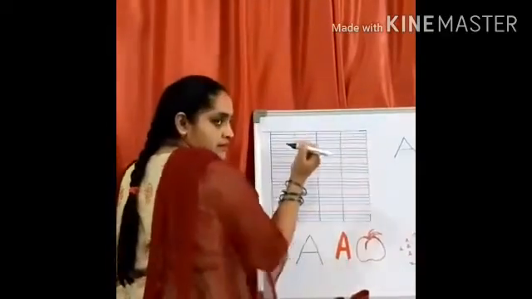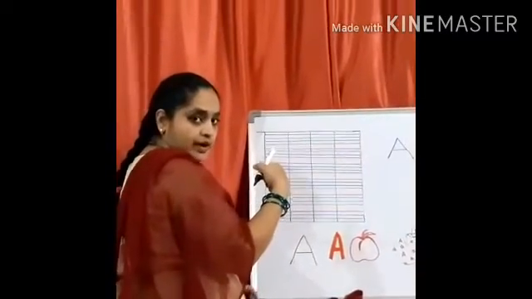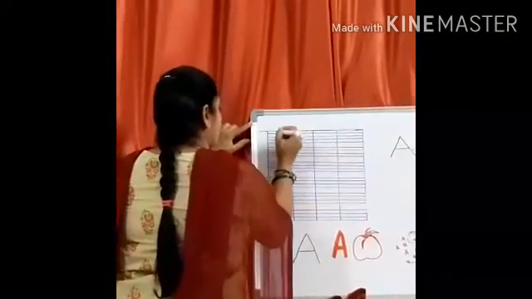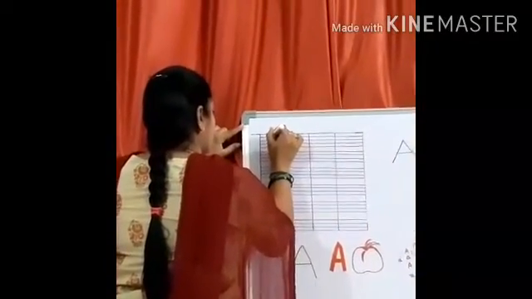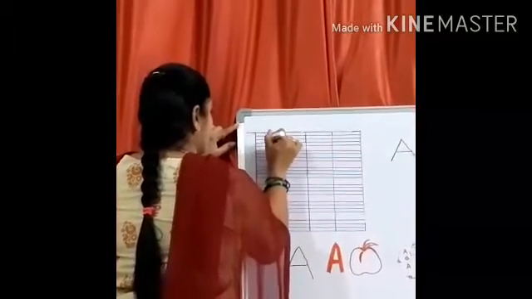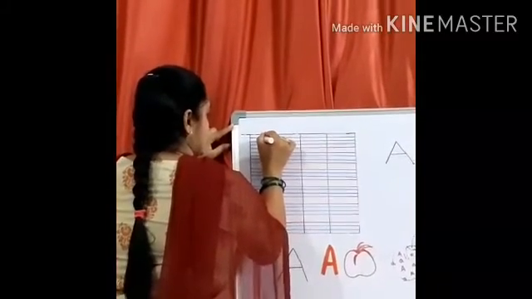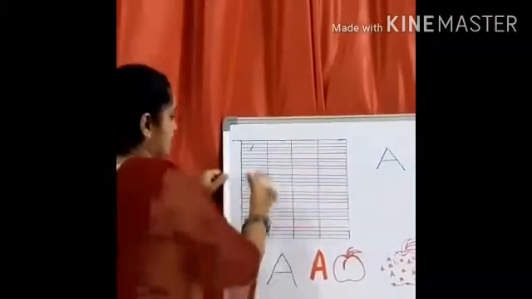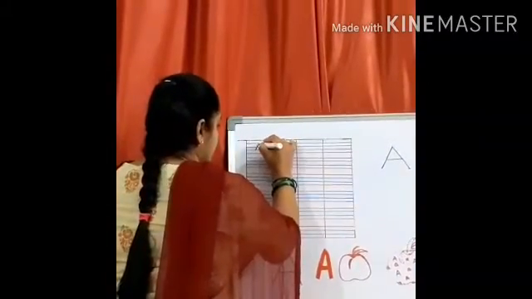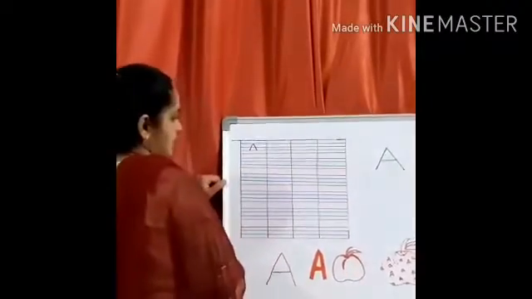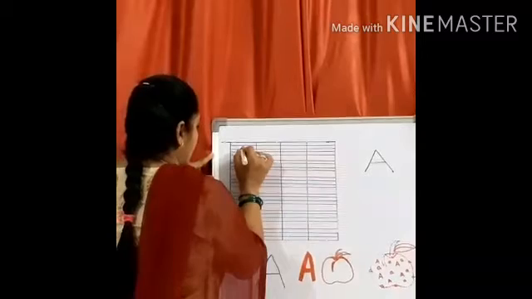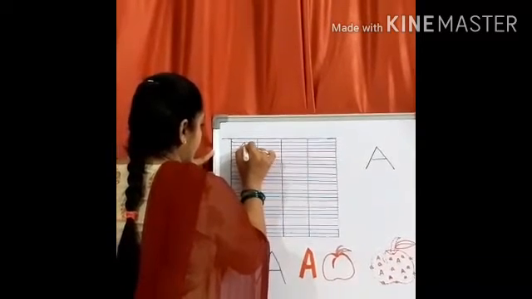Now check the board, how I am writing. Where am I starting? I am starting on first line and coming to third line, children. Then again from first line to third line. Two slanting lines I have done. Now a sleeping line on the second line.